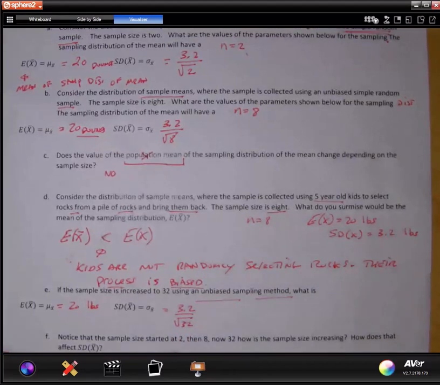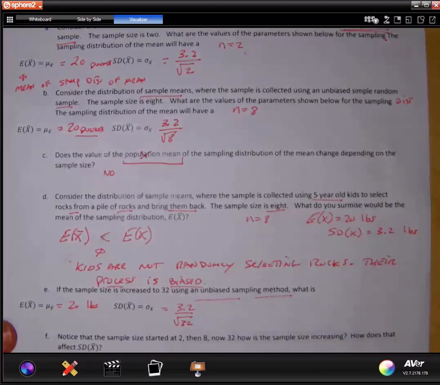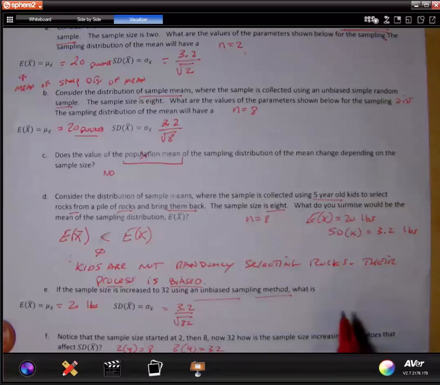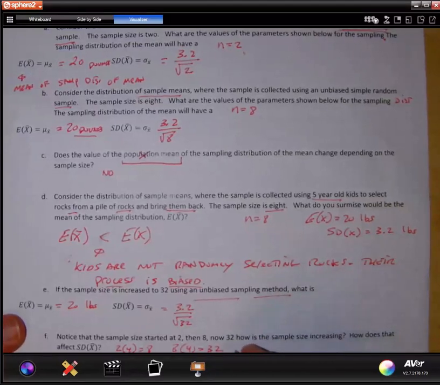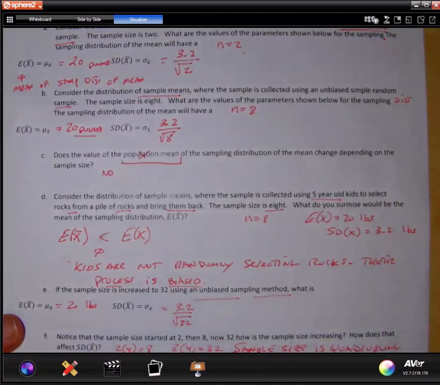Notice that the sample size started at 2, then 8, now 32. How is the sample size increasing? Let me see. Well, 2 times 4 is 8. And 8 times 4 is 32. Sample size is quadrupling each time. How does that affect the standard deviation of X bar?